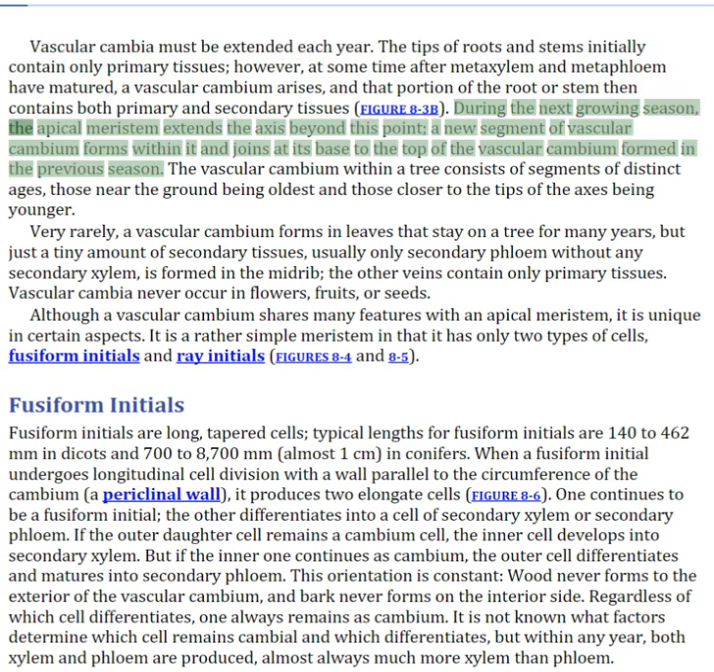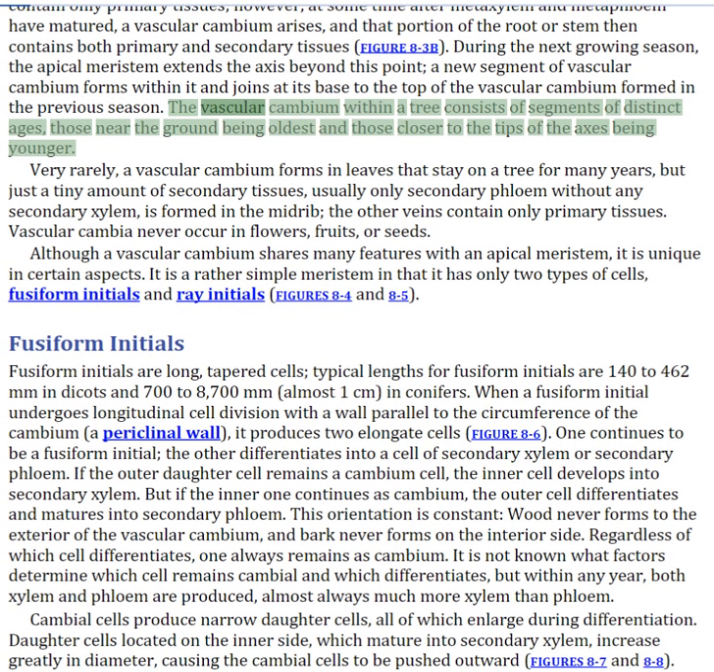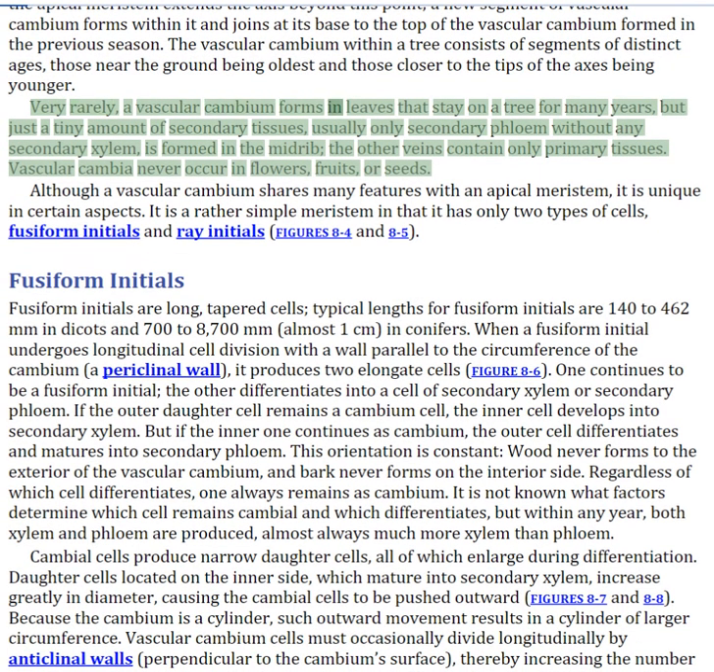During the next growing season, the apical meristem extends the axis beyond this point. A new segment of vascular cambium forms within it and joins at its base to the top of the vascular cambium formed in the previous season. The vascular cambium within a tree consists of segments of distinct ages, those near the ground being oldest and those closer to the tips of the axes being younger. Very rarely, a vascular cambium forms in leaves that stay on a tree for many years, but just a tiny amount of secondary tissues, usually only secondary phloem without any secondary xylem, is formed in the midrib. The other veins contain only primary tissues. Vascular cambia never occur in flowers, fruits, or seeds.